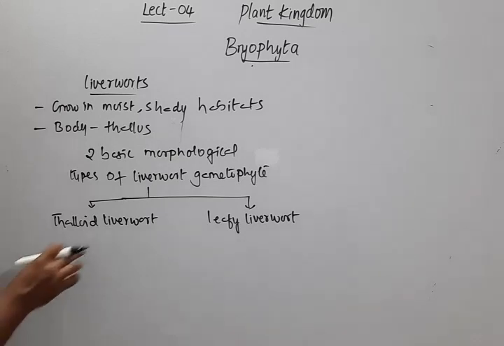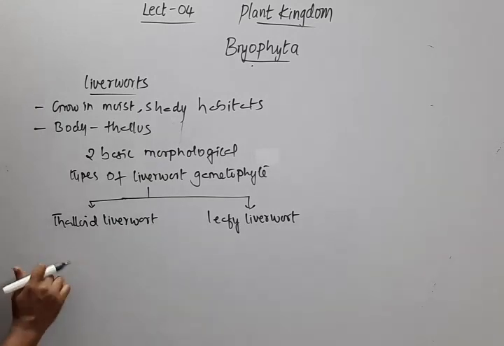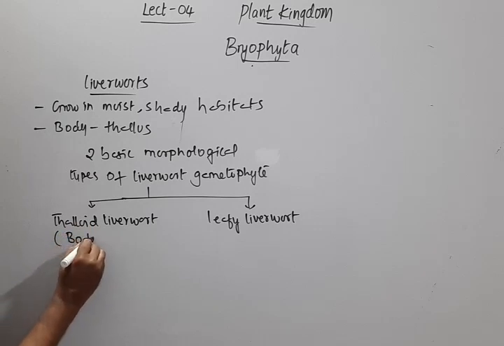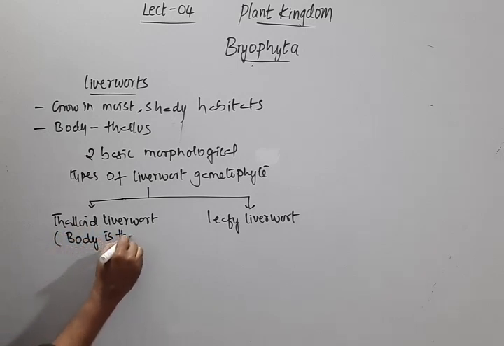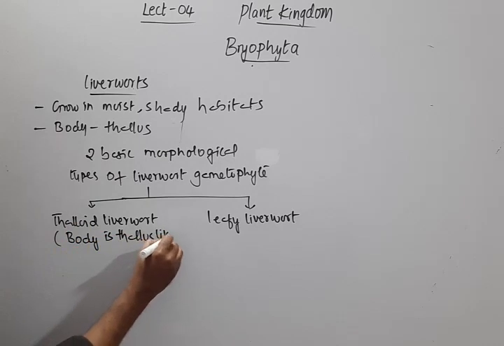In the thalloid liverwort, as the name tells us, the body is thallus like.